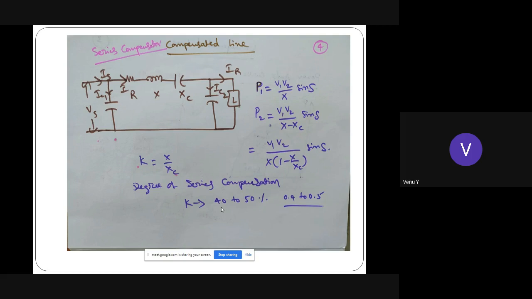Maximum 40% is allowed. In per unit, it is 0.4 to 0.5 maximum. For fixed compensation, it is less than or equal to 40% only, due to some reasons we'll discuss now.